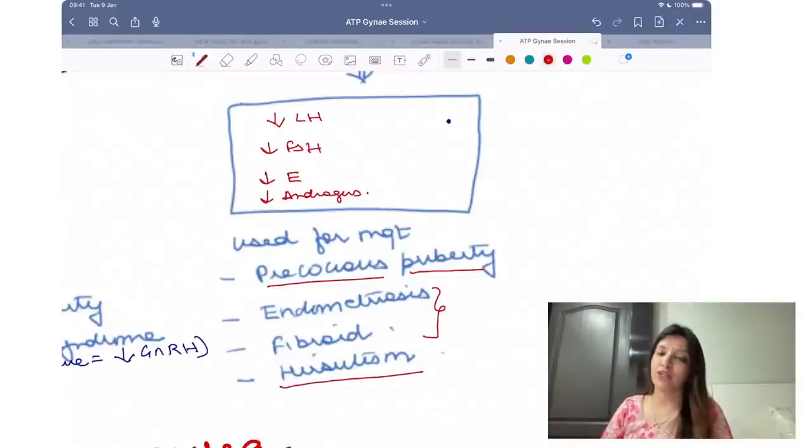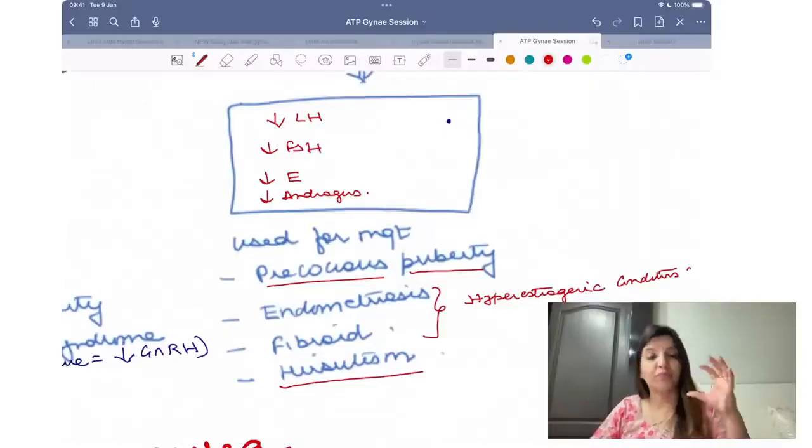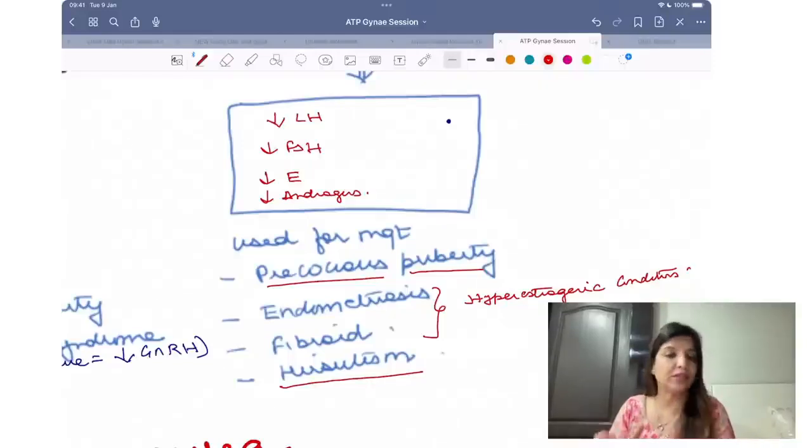Why? Because both of them are hyperestrogenic conditions. In both of them, estrogen levels are high. So the moment I decrease estrogen levels, they will become normal, whether it is endometriosis or fibroid.